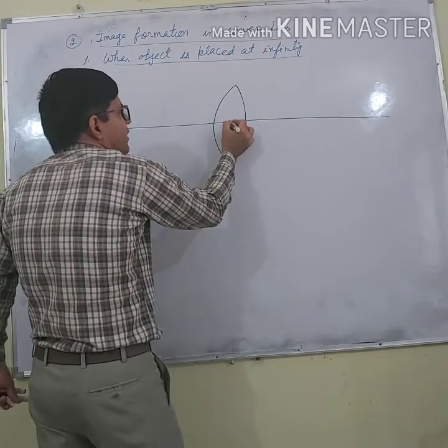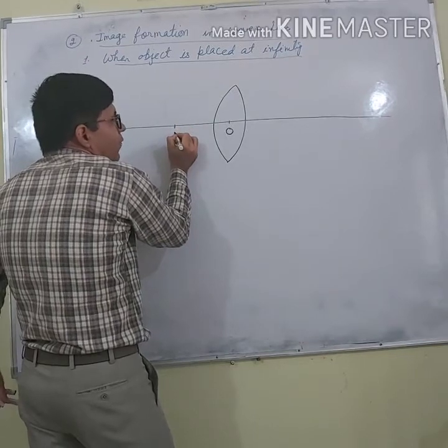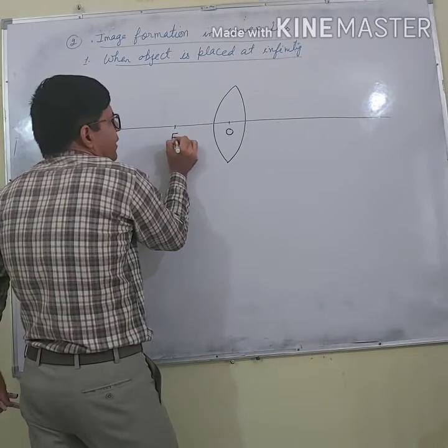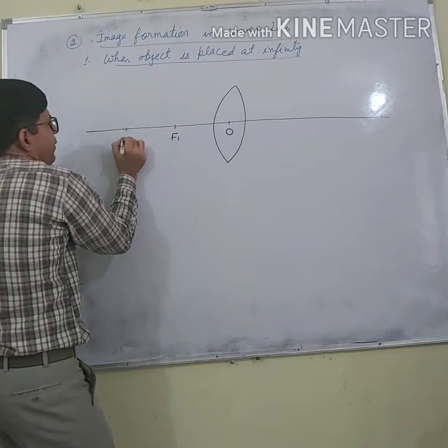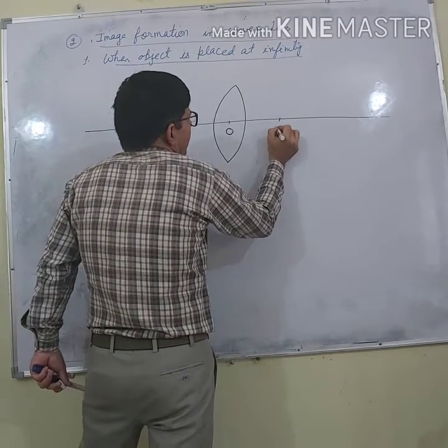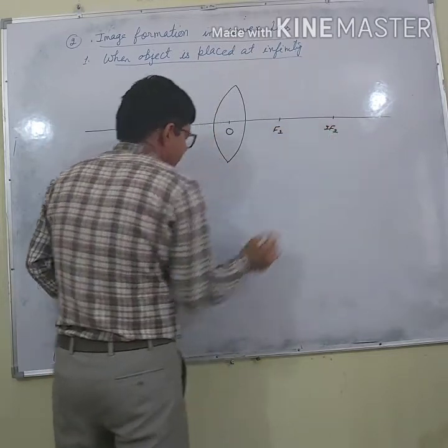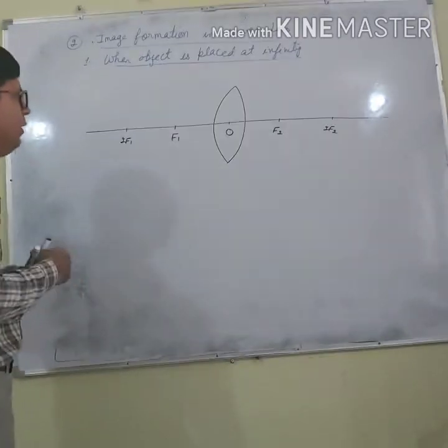This is optical center. Here F1 and here 2F1 and here F2, here 2F2. What is the rule?